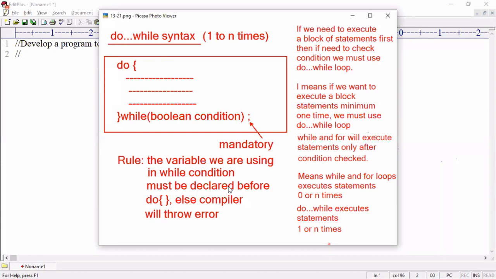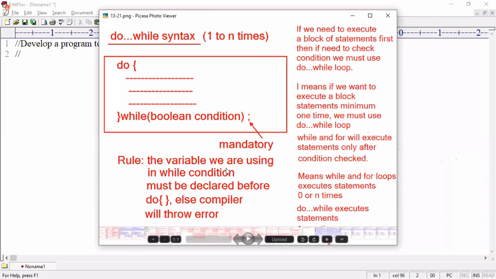Rule: the variable we are using in the while condition. Okay, two rules are there. First rule is semicolon mandatory. Second rule is the variable we are using in the while condition must be declared before do. These are the two rules.